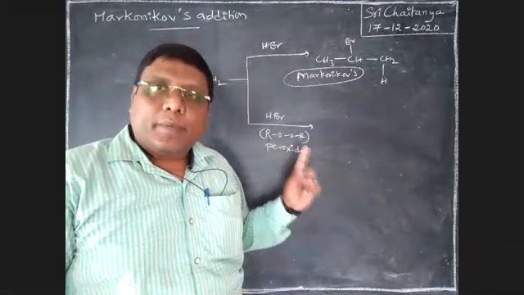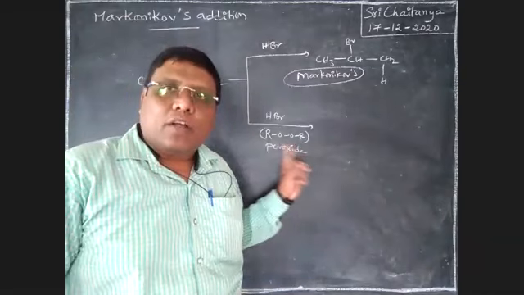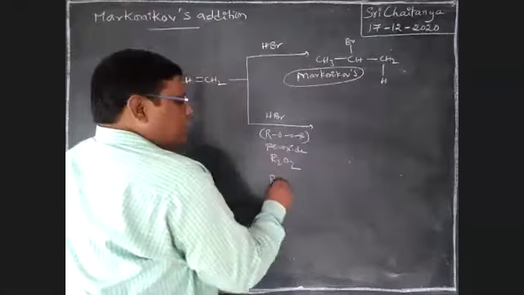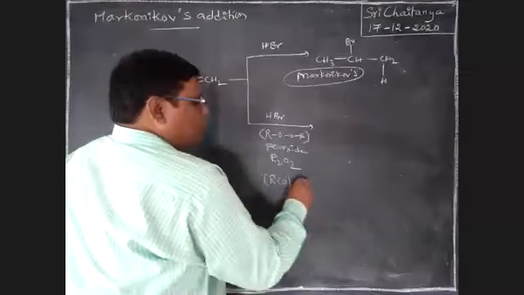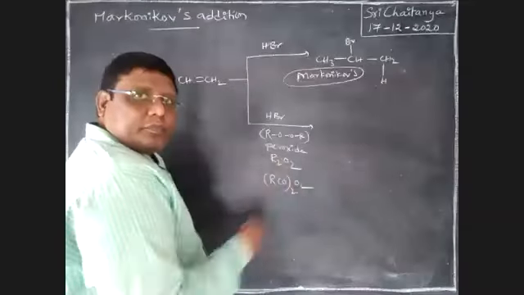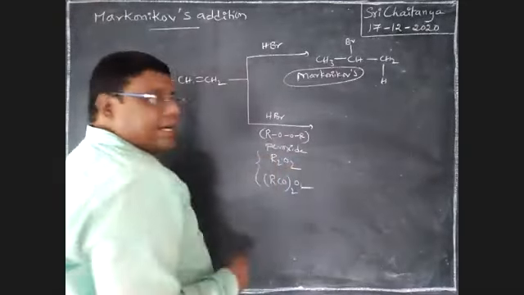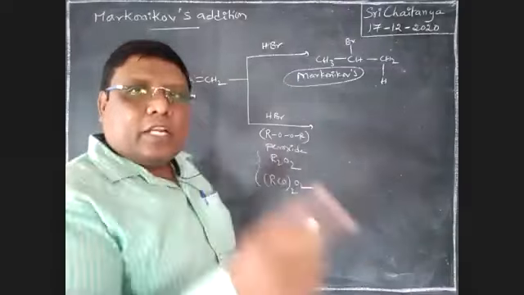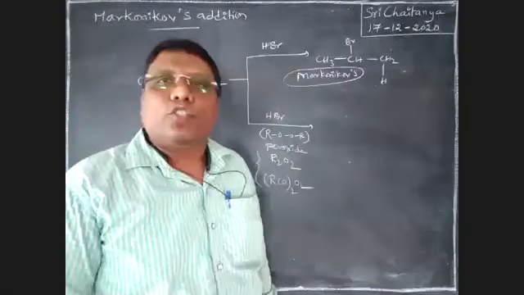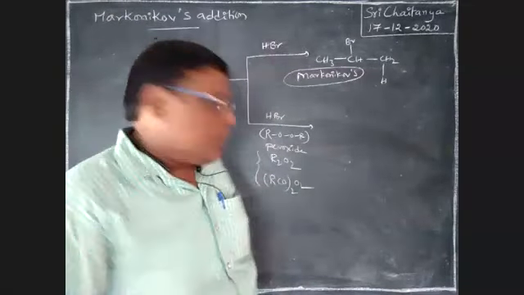Please be conscious. In the presence of peroxide, such as H2O2 or RCO-O-O-CO-R, like this, boys, these are all peroxides. In the presence of peroxides, the reverse of the Markovnikov product is obtained.